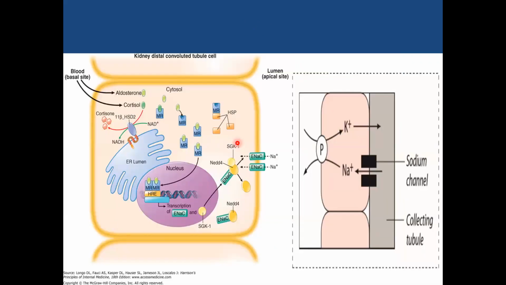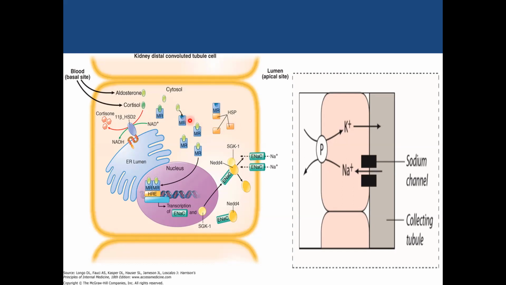Now, if you see the mineralocorticoids, predominantly aldosterone, when it enters the cytosol of a cell, it acts on the principal cells of the distal convoluted or the collecting tubules, the early part of the collecting tubules wherein the epithelial sodium channels are expressed.